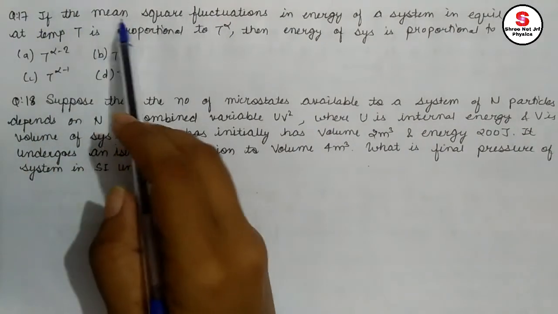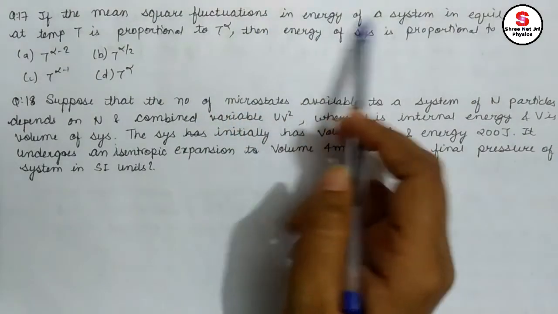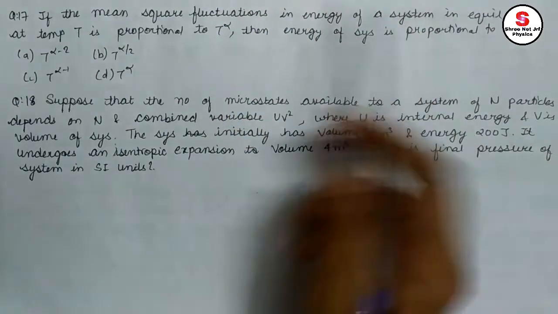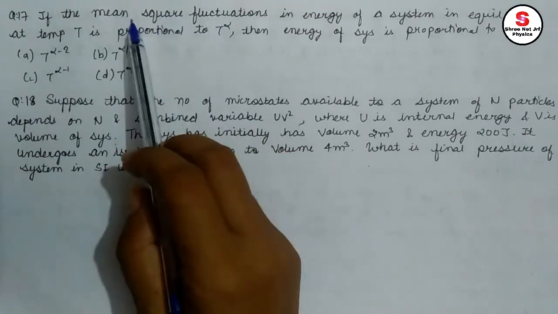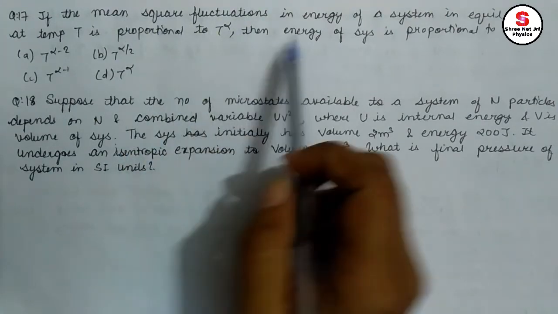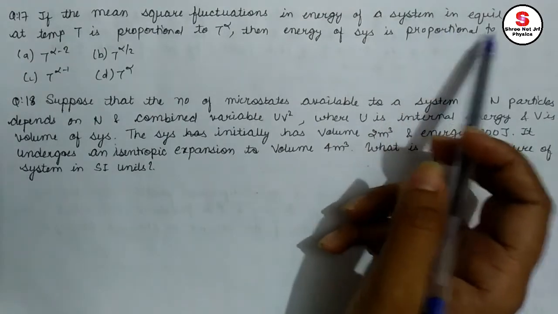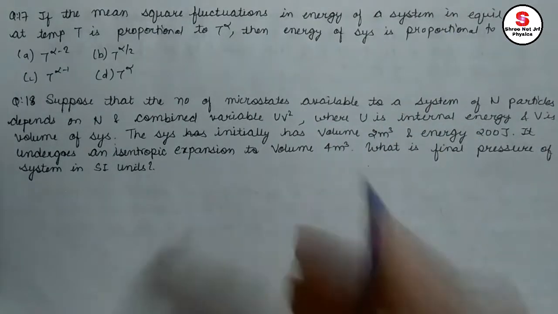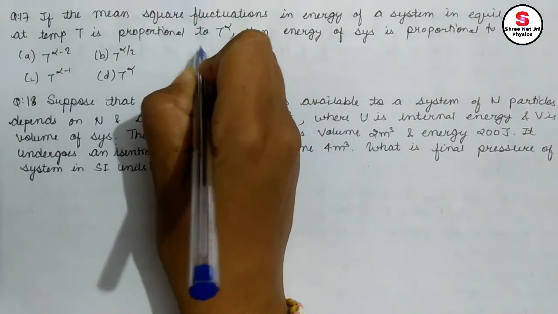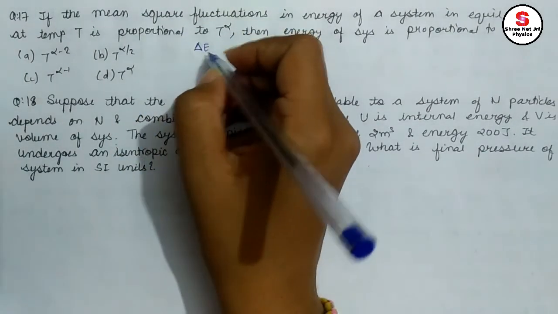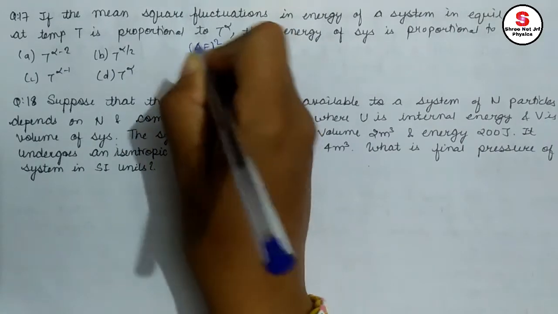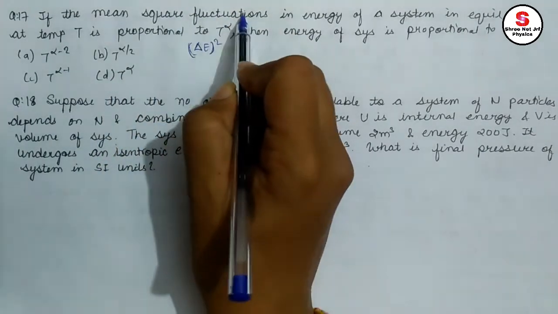It is saying that if the mean square fluctuations in energy of a system in equilibrium at temperature T is proportional to T to the power alpha. Mean square fluctuations. Okay. Then the energy of the system is proportional to what? Delta E square is the mean square fluctuation.